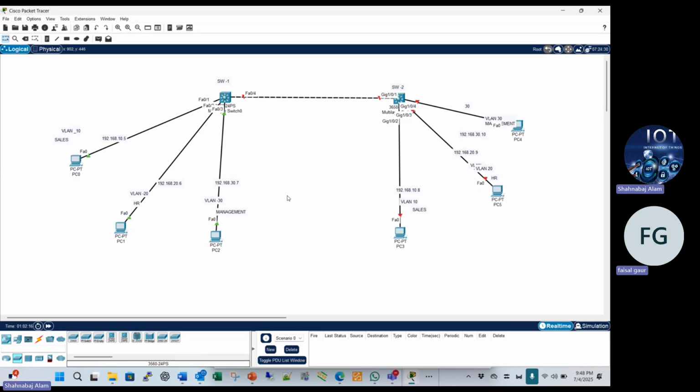Please send me the commands you have noted down on WhatsApp once. OK, no problem, I will share with you. Don't worry. You should try it and configure the same. Create the same topology, try to configure the VLAN and create the interface VLAN, everything. And if you get any issue in the configuration, let me know later and we will help you.